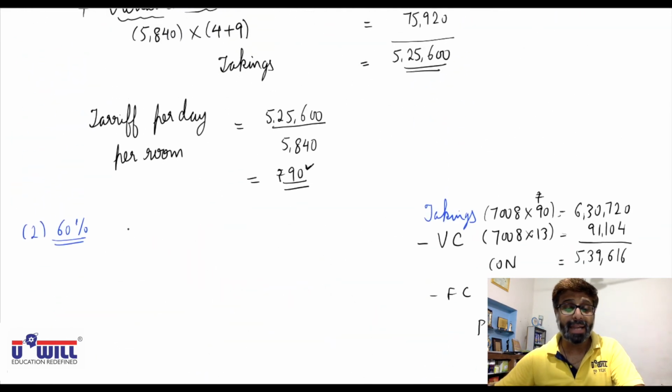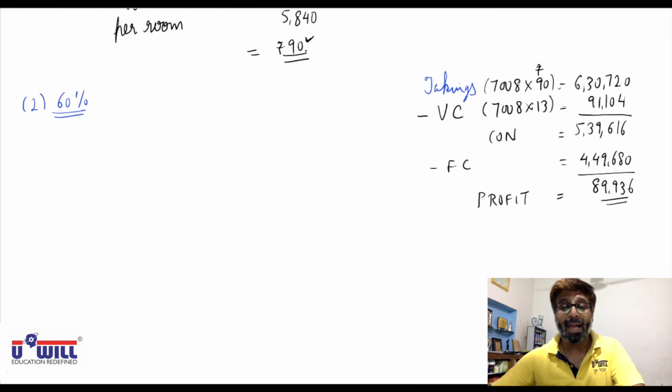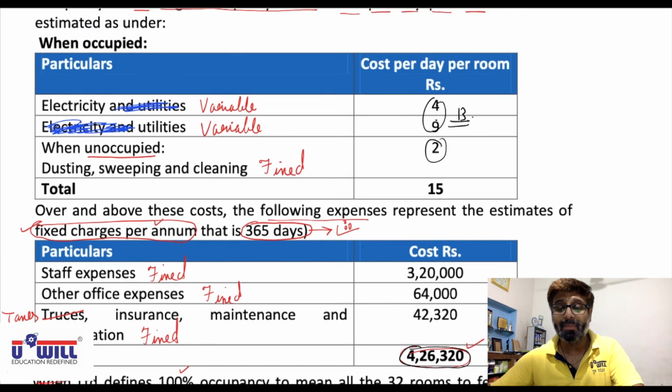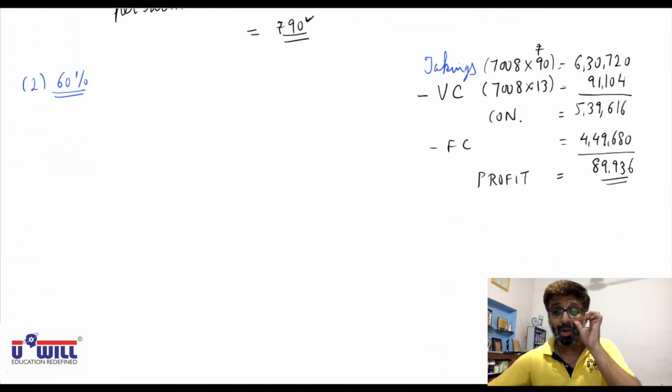Here, takings at 60% occupancy: 7,008 rooms go on rent and we will be charging 90 rupees. So 7,008 into 90 is 6,30,720, minus variable cost for the same 7,008 rooms, 7,008 into 13, 91,104. So there will be a contribution of 5,39,616.